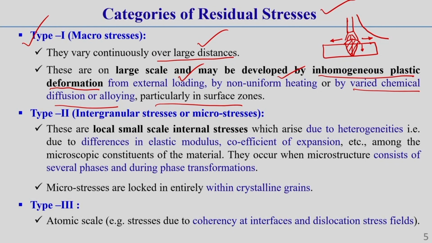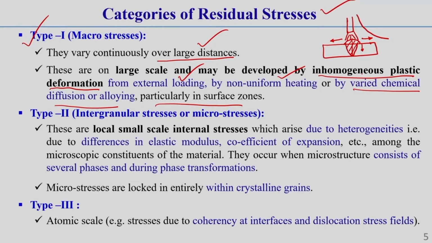So, there is a gradual variation of temperature distribution along the width direction as well as along the thickness direction, correct. Due to this variation, a temperature gradient develops through the thickness as well as through the width direction of the welding, correct.